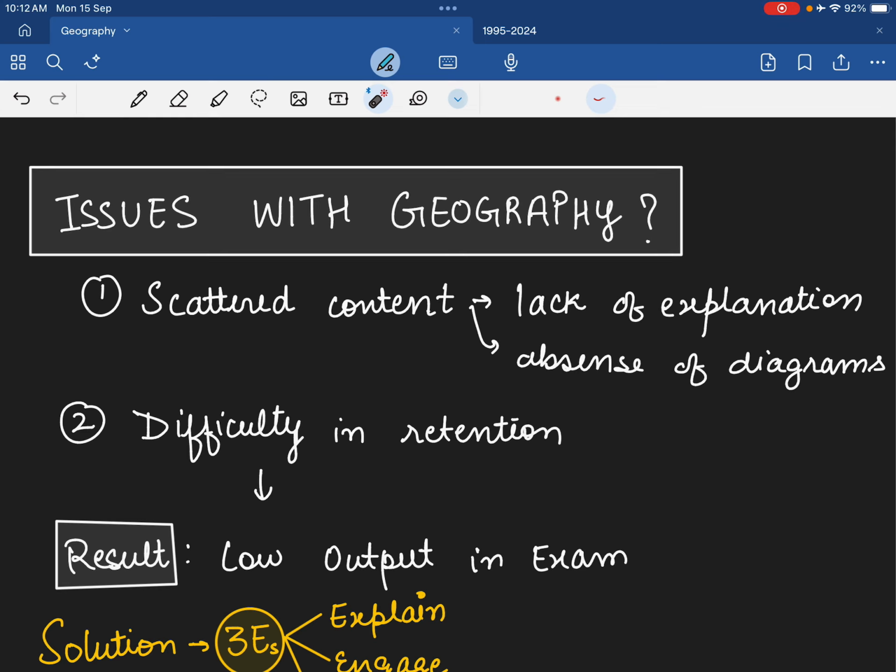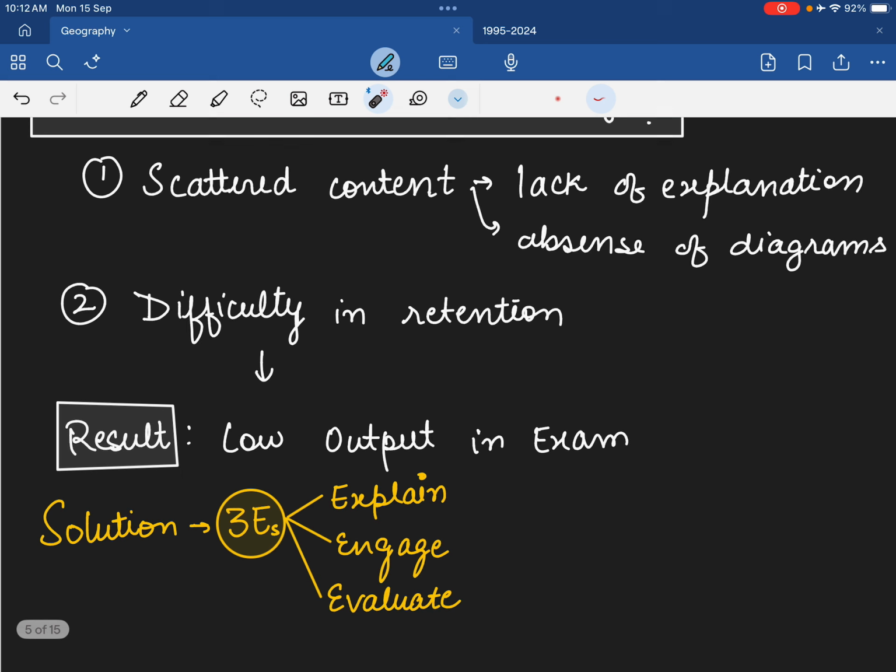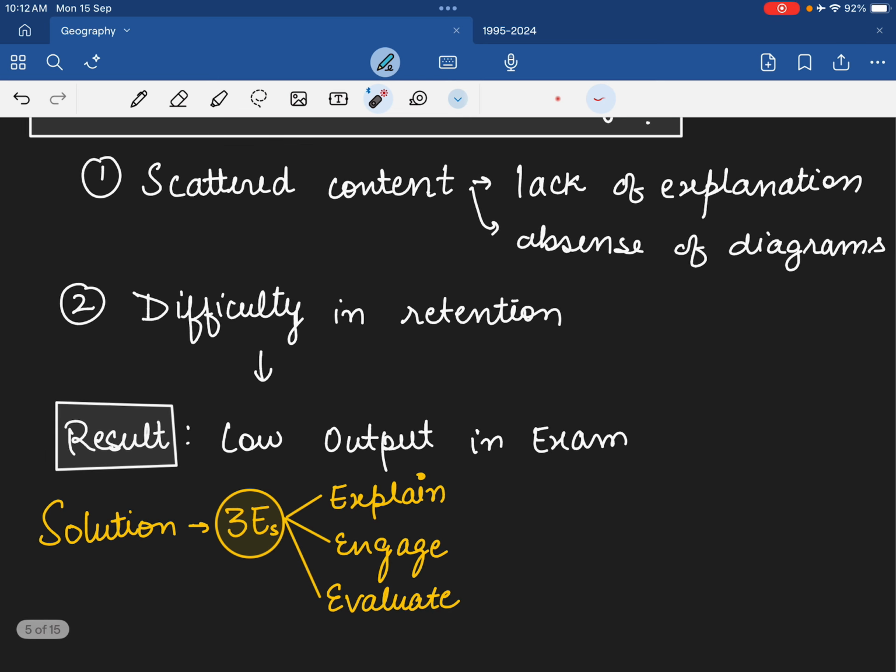So I think diagrams were required, and they are an essential part of geography which are missing in NCERT. In order to make it compressed, I think they have omitted some essential things out of it. Because of this there is difficulty in retention, and the result is that we end up scoring low in exam, which is low output in exam.